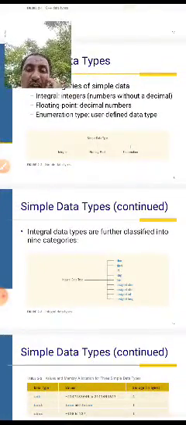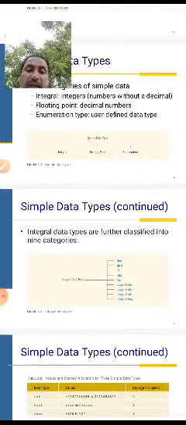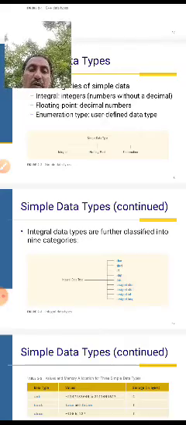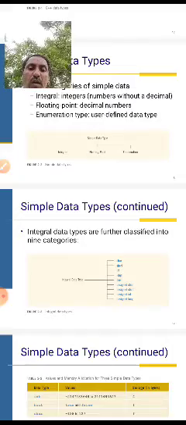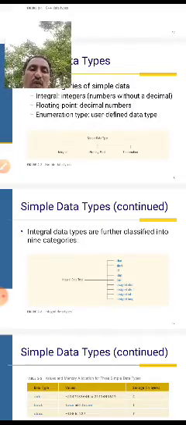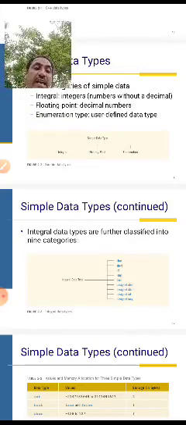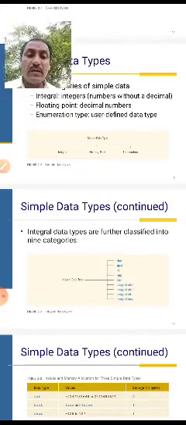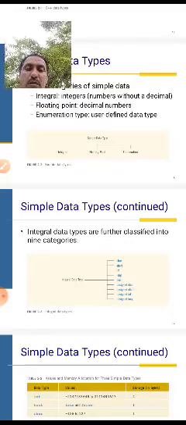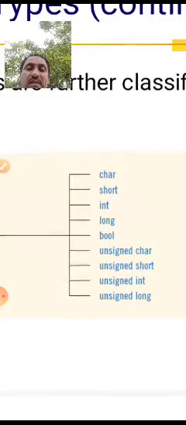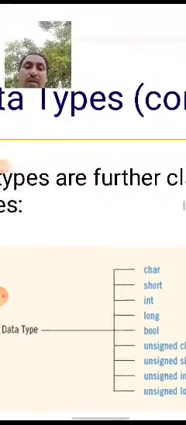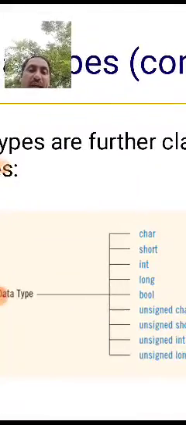Integer data types are further classified into 9 categories. There are 9 categories in integer data types.